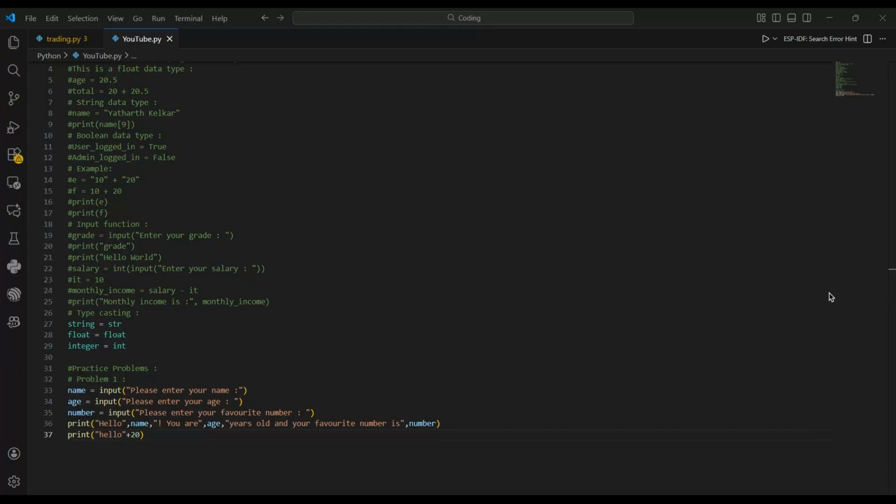Spelling variable names wrong, that's very common. Please don't make errors. I just made one in the video some time back. Not understanding string versus numbers. It's just simple, like this. You can't do this. Common error. This is one of the common errors. I'll just keep it like this.